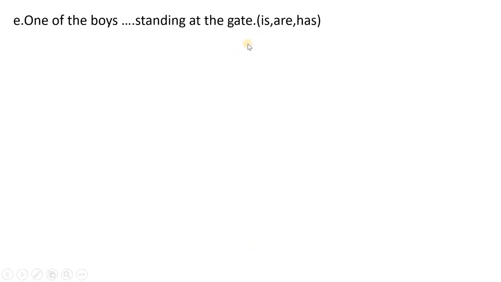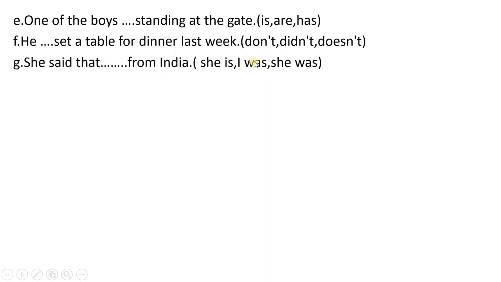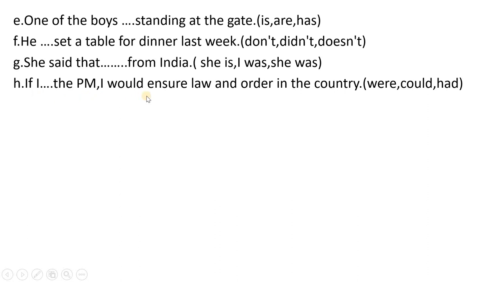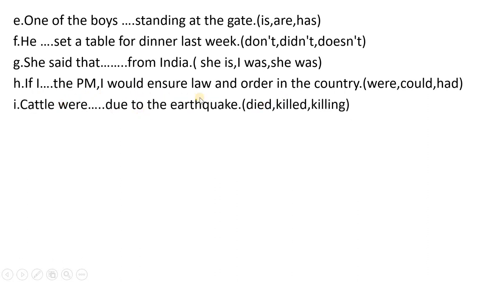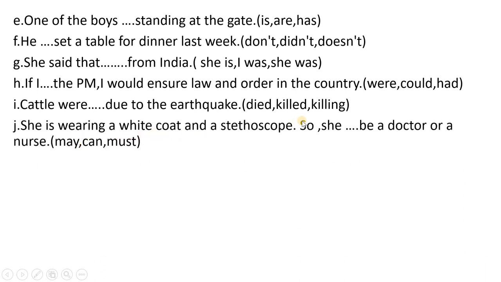This is agreement. Which verb is suitable here? He shared a table for dinner last week. This is negation. She said that. This is reported speech. This is conditional. This is passive voice. She is wearing a white coat. And this is different possibility.